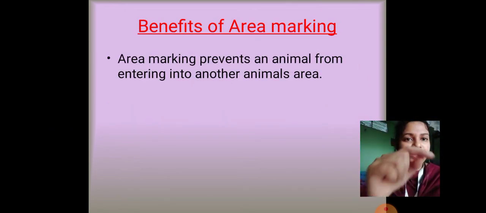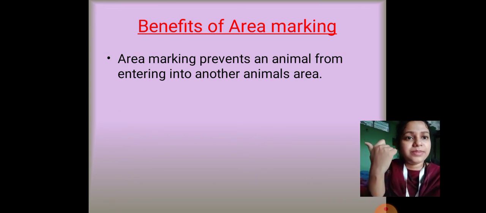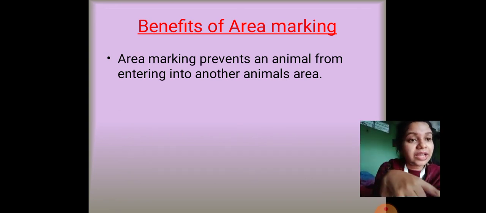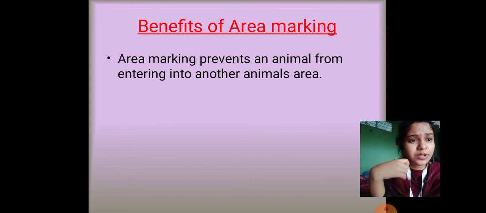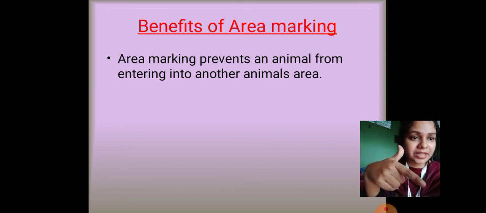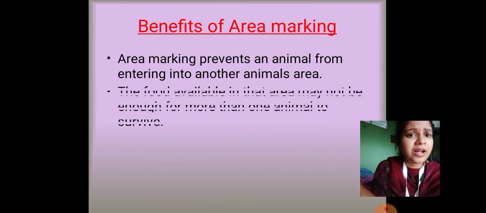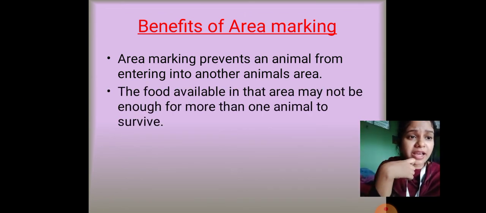The benefits of area marking are that when the area is marked by one animal, another animal cannot come in that area. Okay, so when a leopard rubs itself on the trees and branches in the forest area, what does it mean? It means that area is that leopard's area, and another leopard cannot come in that area. Generally what happens is that in one place the food available is not enough to survive for more than one animal.